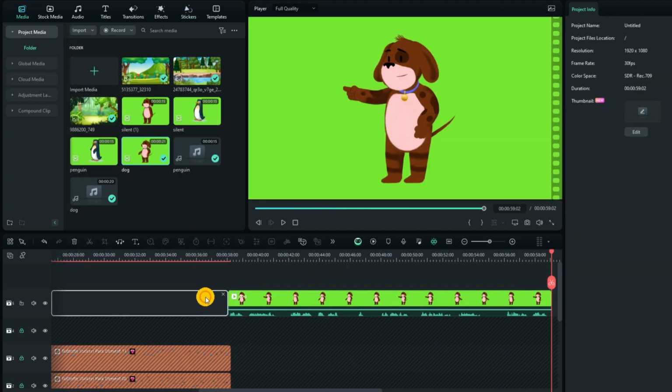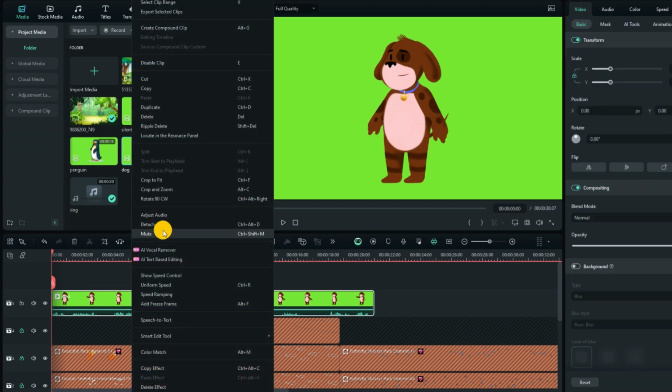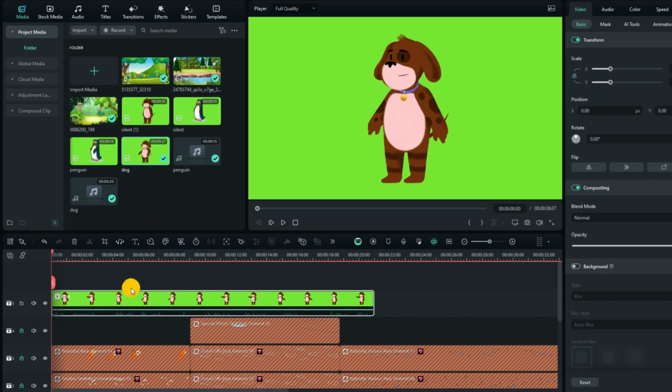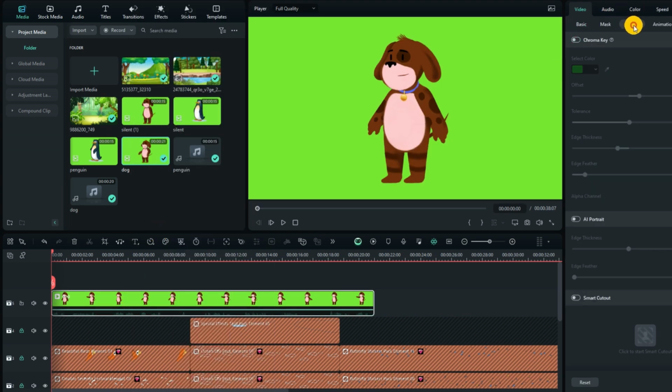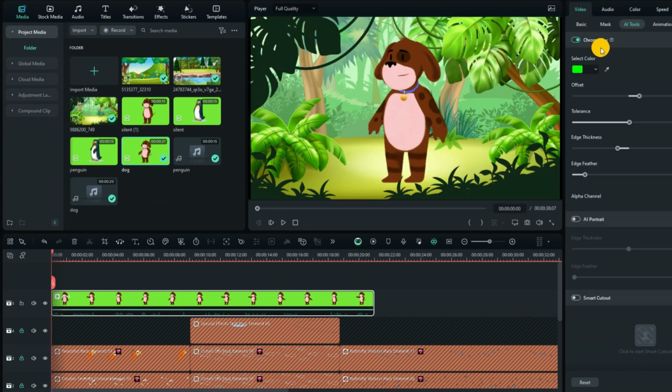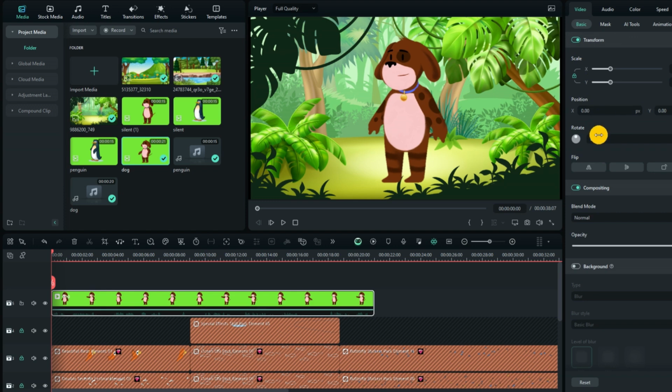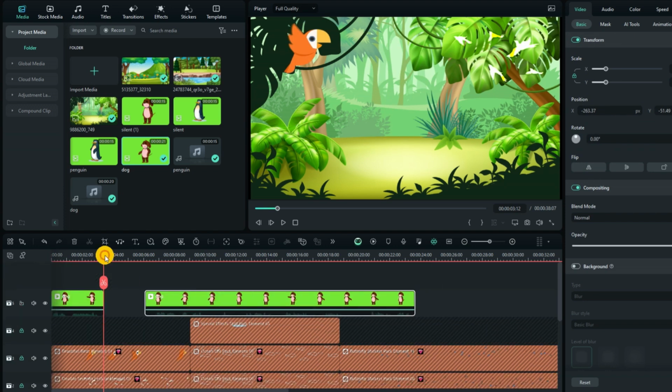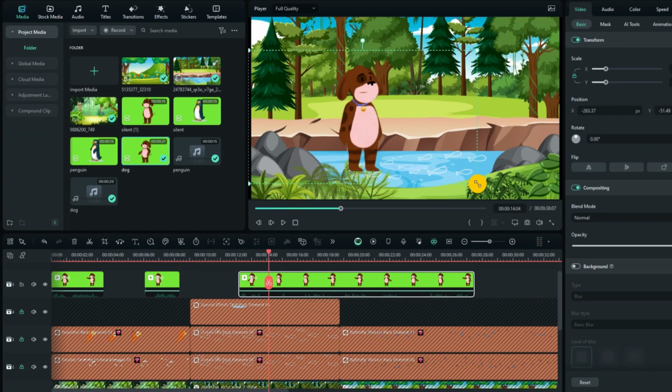First we'll take the character with the dialogue. My first character is the dog, so I'll use the dog's video. Remove the green background using chroma key, adjust the size and set it up. I want the dog's face to be on the right side, so I'll simply flip it. I'll trim and adjust the character to match the voiceover.